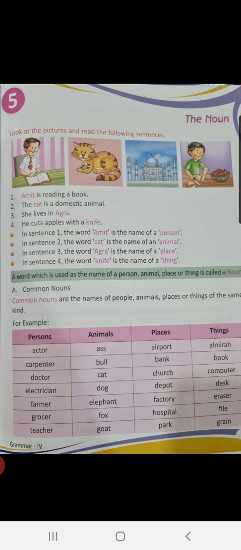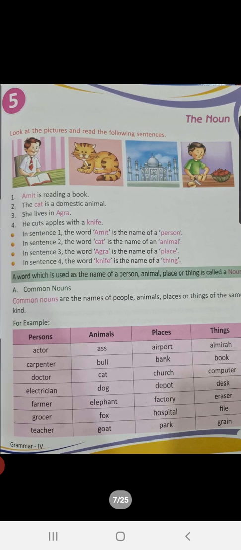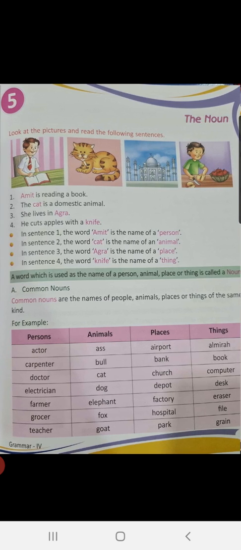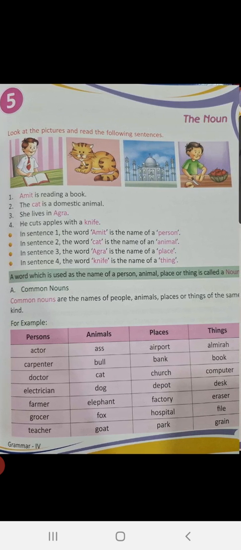Cat is the animal. She lives in Agra. Agra is a place and he cuts apples with a knife. Knife is a thing. So a word which is used as the name of a person, animal, place or thing is called a noun. Okay children? Common nouns. Common nouns are the names of people, animals, places or things of the same kind.